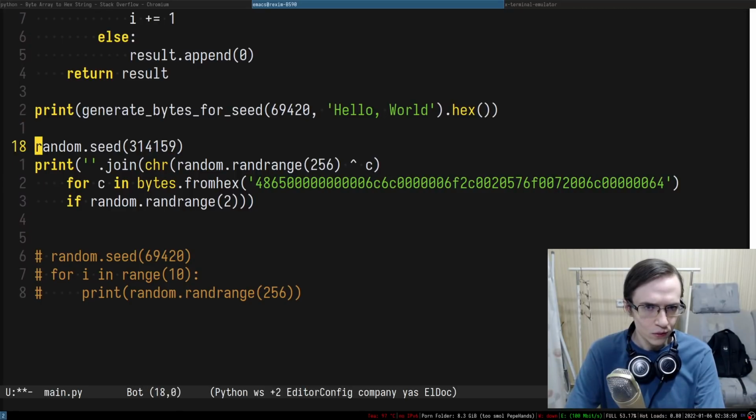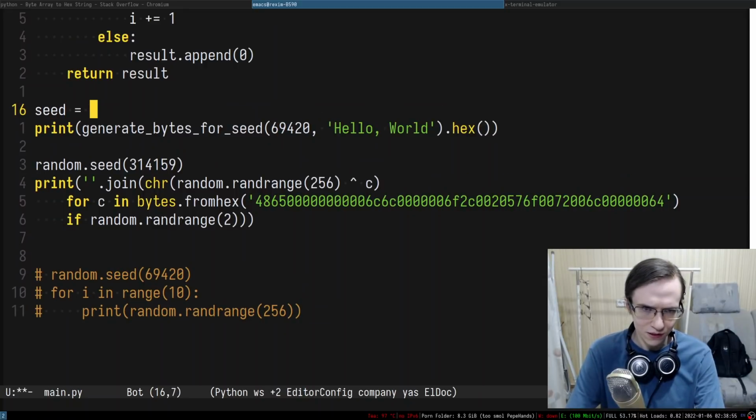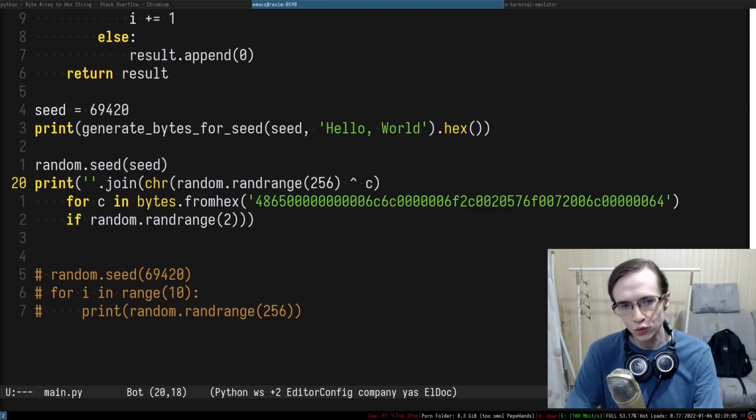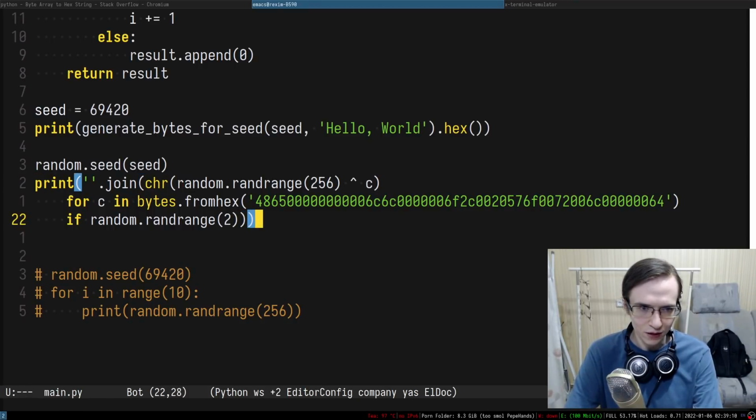I want to standardize the seed somehow. So let's set the seed like so. This is going to be the seed for which we're generating everything, and then we're going to set the seed in here. It's probably not going to work because we have more calls to random number generators and stuff like that. I also don't fully understand.